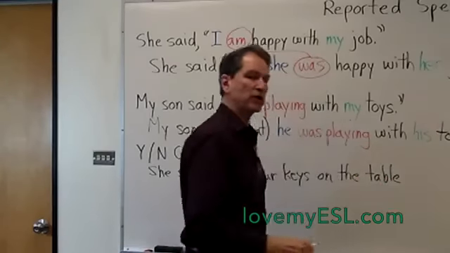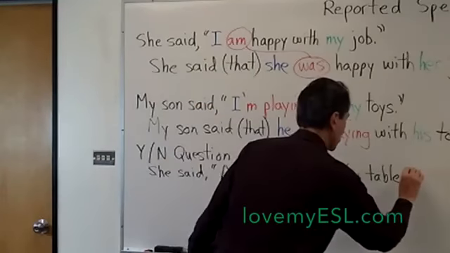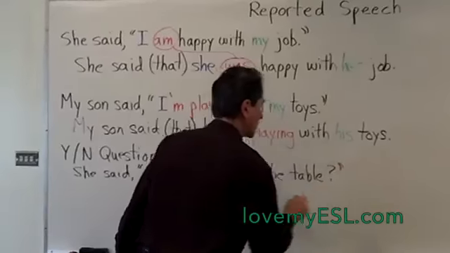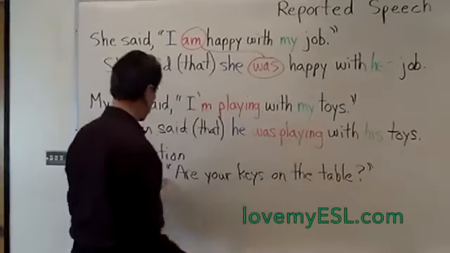So that is a yes-no question. Are your keys on the table? Yes. No. So this has a question mark here, and then the quotation marks come next. So you notice the punctuation always goes inside the quotation marks.